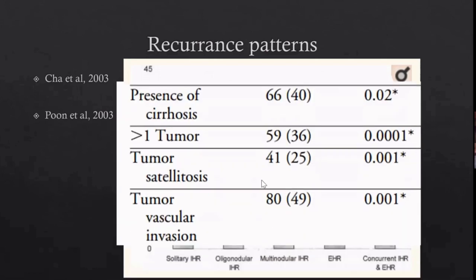And again, when Dr. Poon et al. studied these recurrences, the presence of cirrhosis itself was a very big factor showing high recurrence rates. And even more than one tumor is also associated with high tumor recurrence. So it becomes slightly cumbersome for us to give them a direct resection as a rule, because we know within 5 years they'll come back with a recurrence, and then we will not be in a condition to offer transplant to each and every patient who was transplantable before.